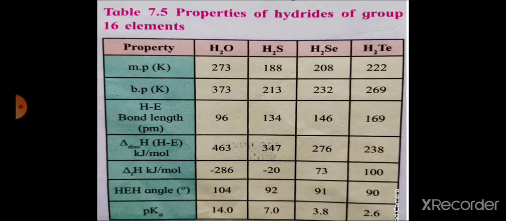Then reducing properties. All the hydrides of group 16 except H2O possess reducing properties, which increase from H2S to H2Te. Moving down the group, this reducing property increases.